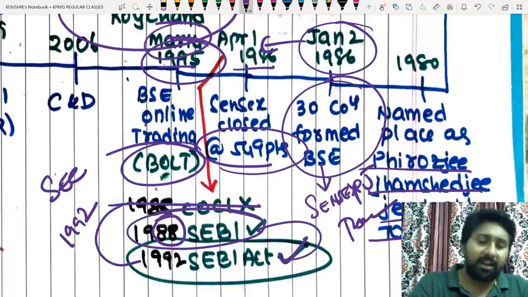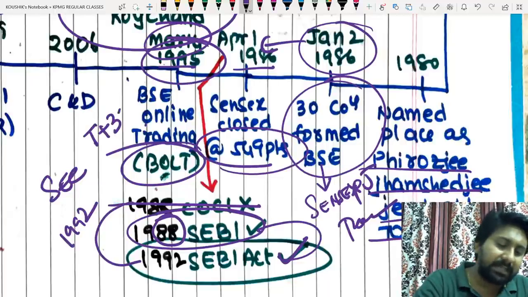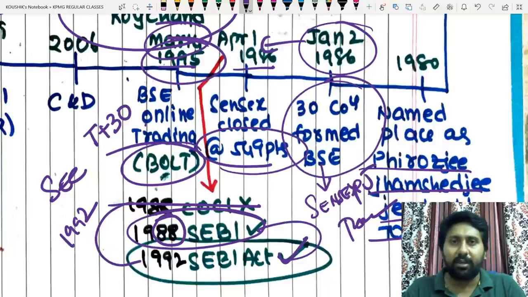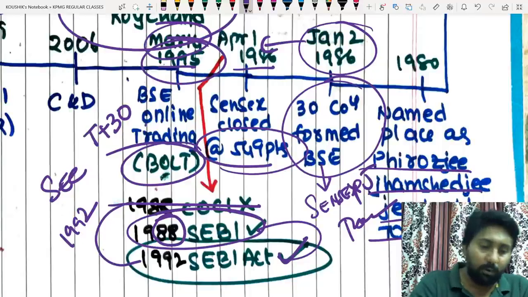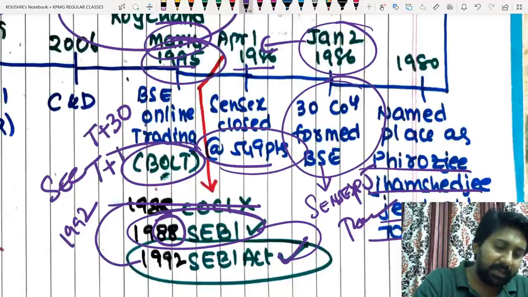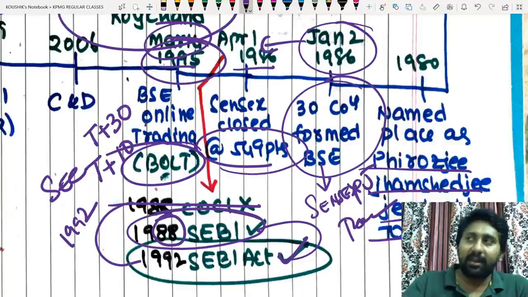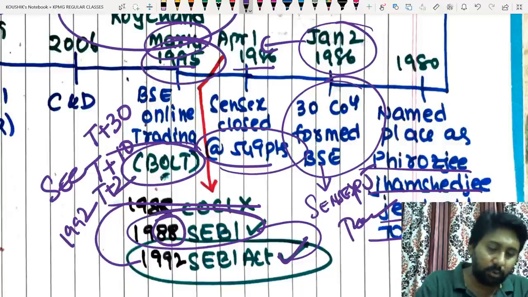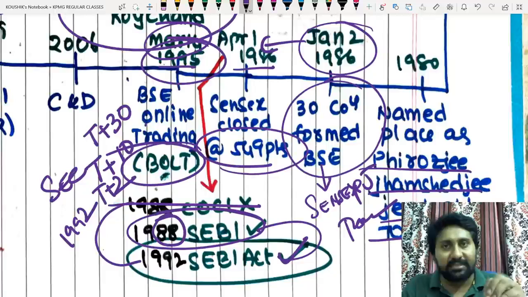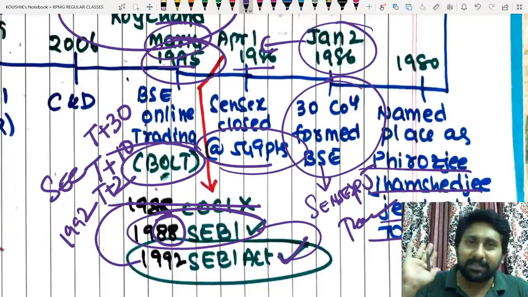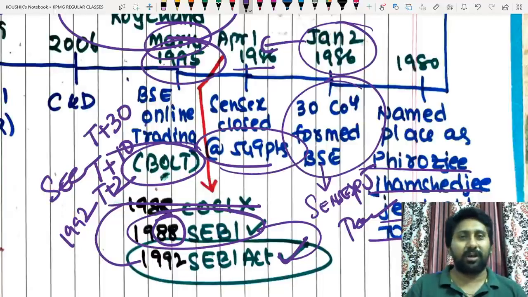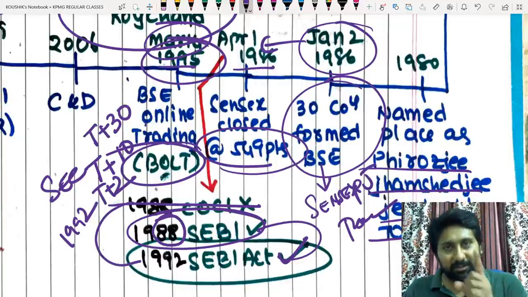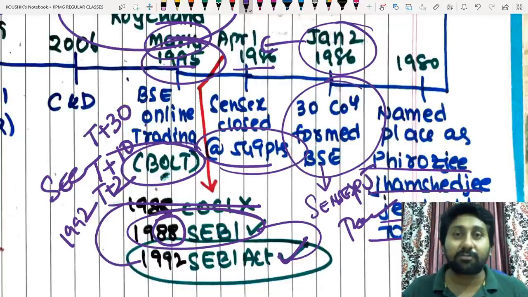Previously, in the year 1995, the trade cycle used to be T plus 30. That means if you start trading today, your account will be credited with money or shares after 30 days. That was reduced because of Bolt from T plus 30 to T plus 10 or T plus 11. Later, in recent times, it was reduced to T plus 2. That means on T day the transaction is crystallized on the same day, but money transfer, share transfer, etc. will happen in the next 2 days. So T plus 30 to T plus 2. You should understand how India has developed, because of the same entity called Bolt, which was also during his tenure.